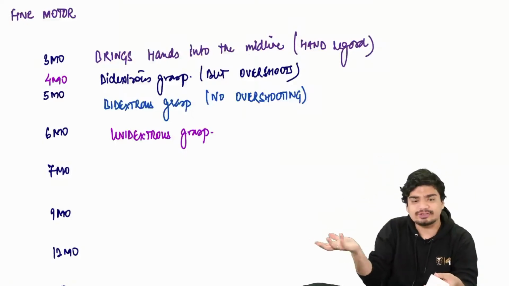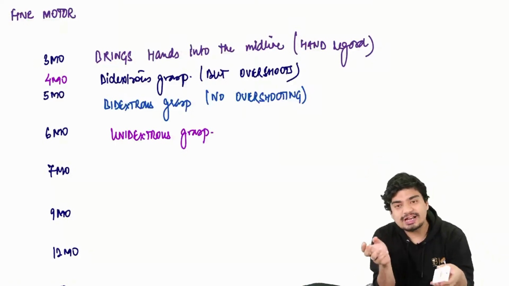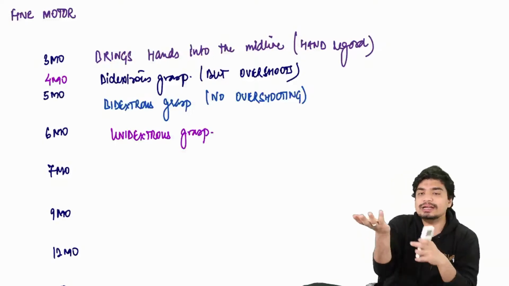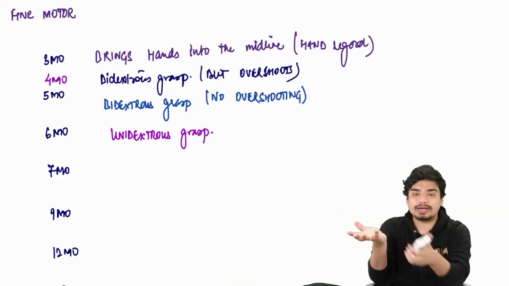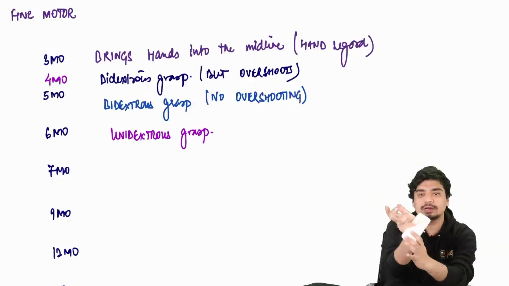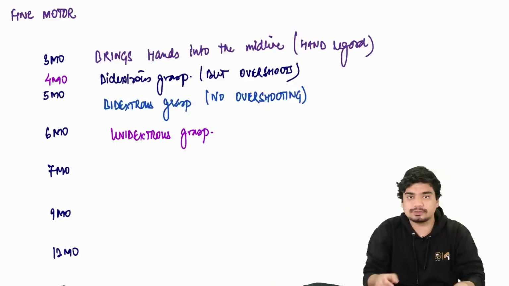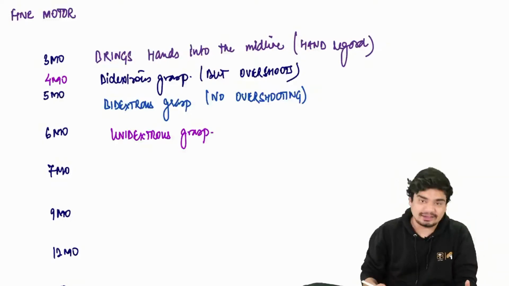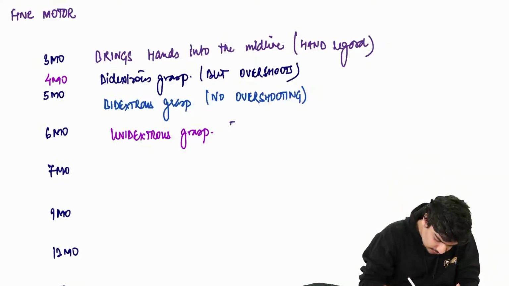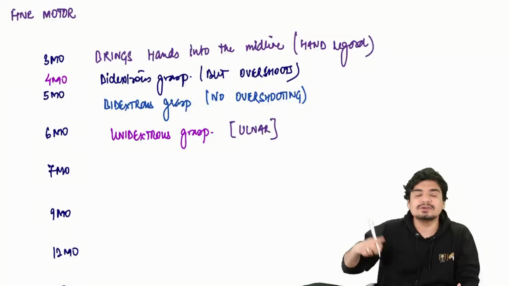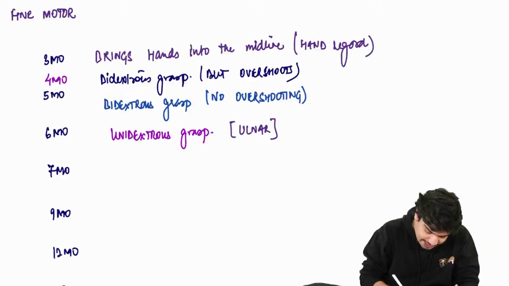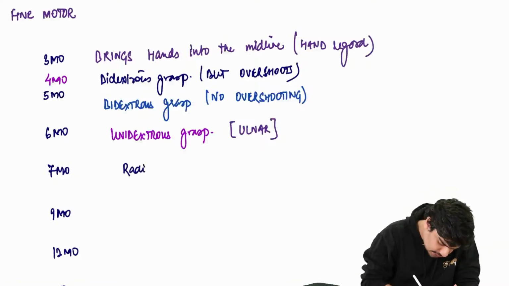But at 6 months, when the child tries to hold an object, he'll hold it with the ulnar aspect of the hand. Normally, we hold it like this, but he will hold it like this. This is called ulnar grasp. So at 6 months, this is ulnar grasp. At 7 months, this will turn into radial grasp.